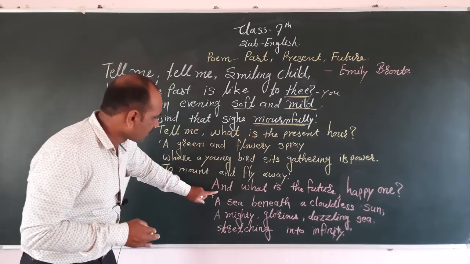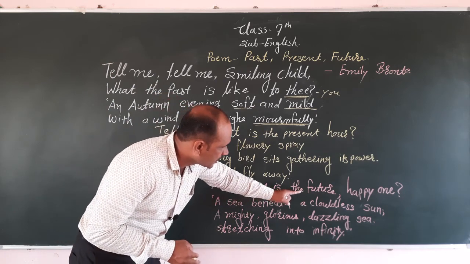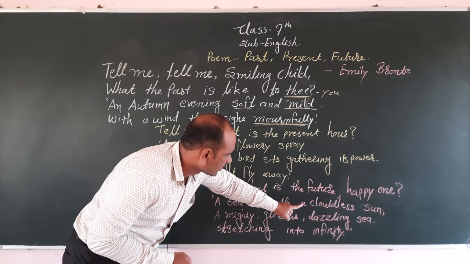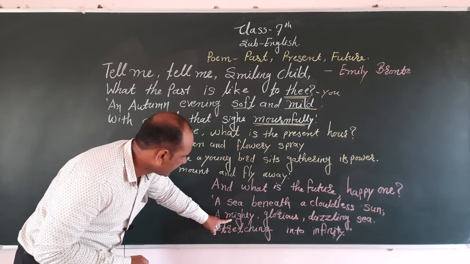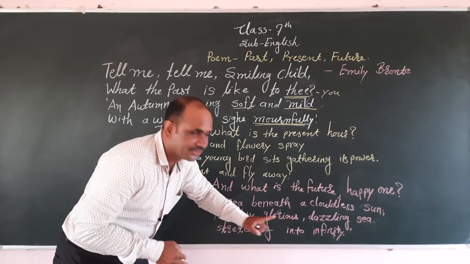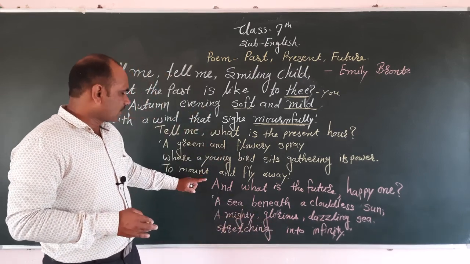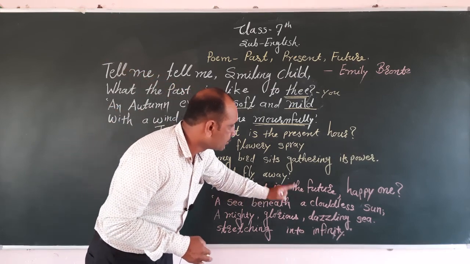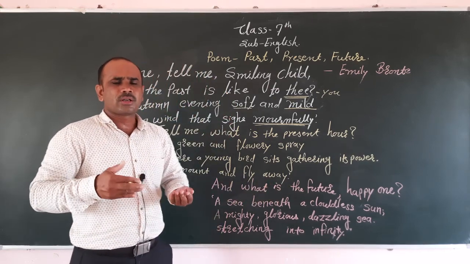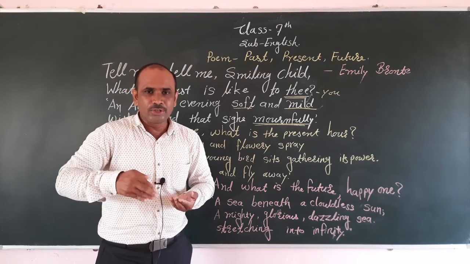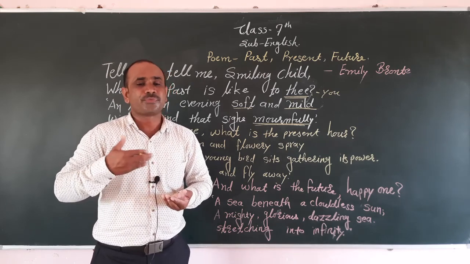Then the third stanza, and what is the future happy one? A sea beneath a cloudless sun, a mighty, glorious, dazzling sea, stretching into infinity. Listen, the third stanza he said that, and what is the future happy one? What will you say about the future?